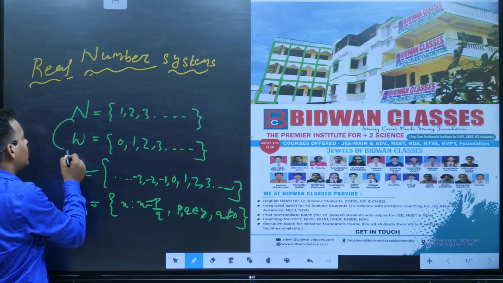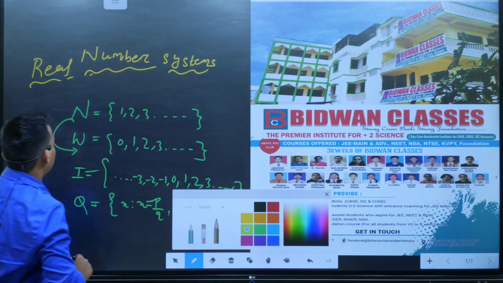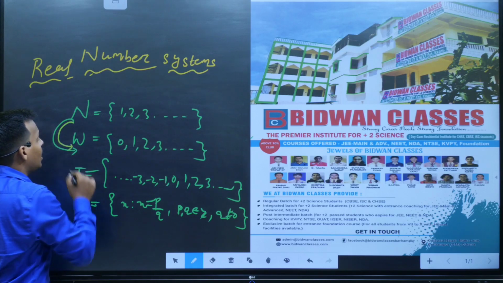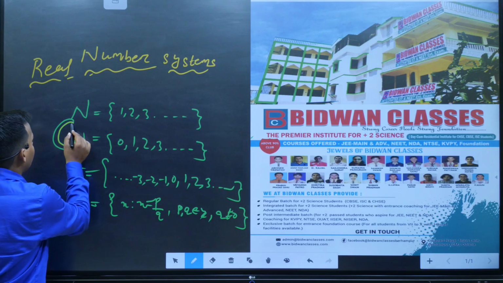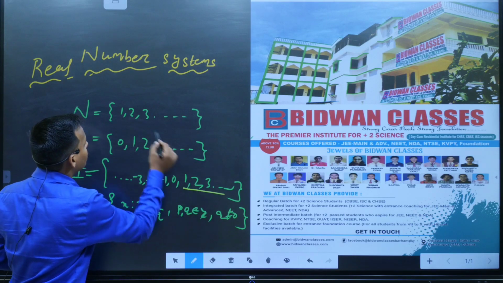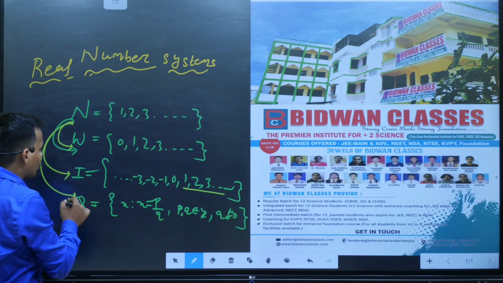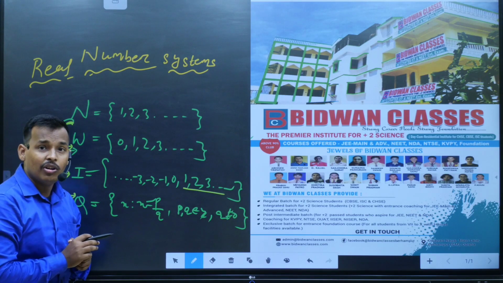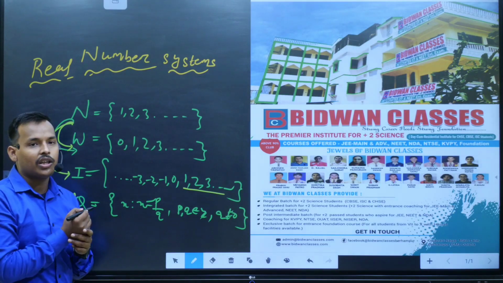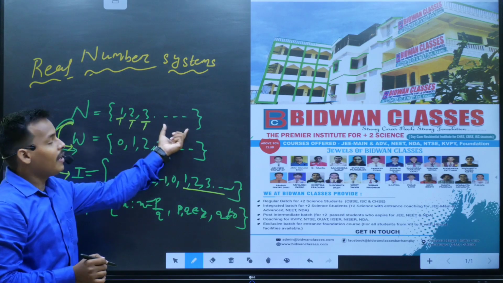Now see what will happen. All the natural numbers are whole numbers, yes or no? Yes, definitely all the natural numbers are whole numbers. And all the natural numbers are integers. How? Because integers contain 1, 2, 3 up to so on. And all the natural numbers are also rational, yes or no? How? Because we can represent all natural numbers in the form of p by q. Simply put the denominator as 1. So these are rational also.